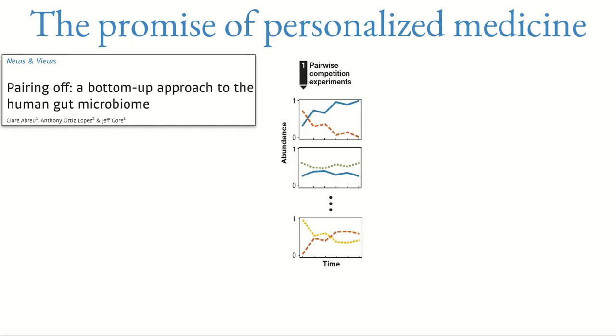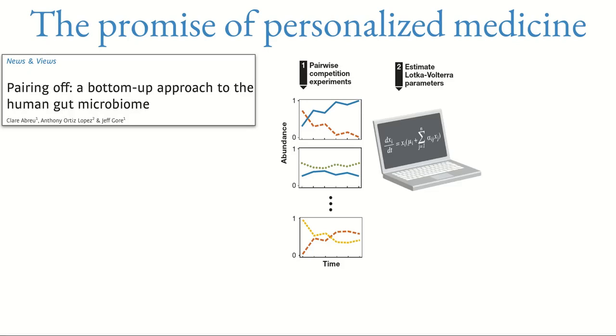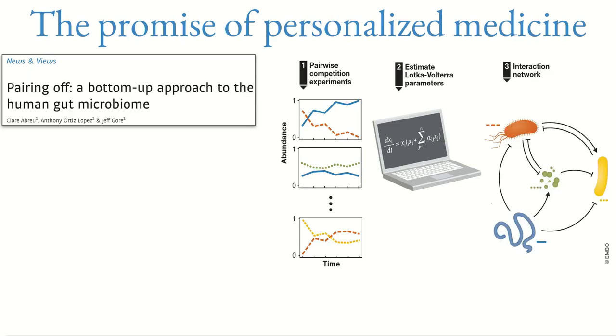So here is the idea. Gather some data from experiments combining different bacteria, plug that data into the computer and do some mathematical modeling, like using the generalized Lotka-Volterra, and then extract the interaction network. The good thing about this is that if you want to target, let's say, the yellow bacteria, then the only thing is that you have to somehow provide some food to this other bacteria and then ecology does the rest.